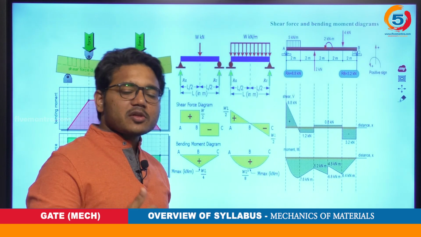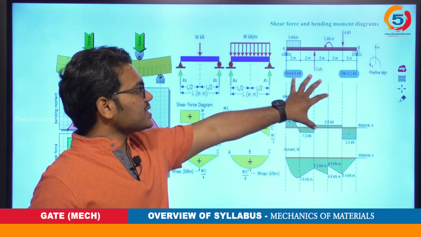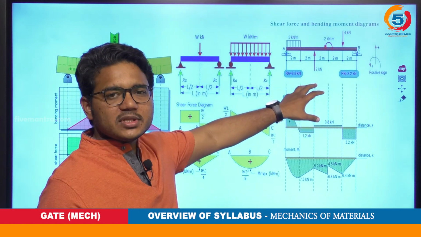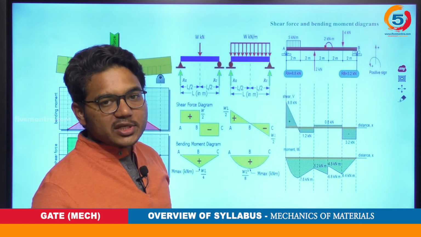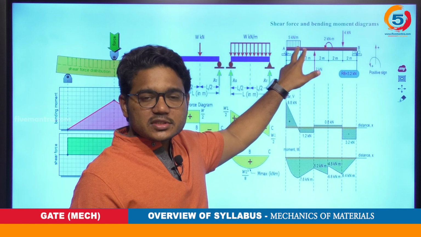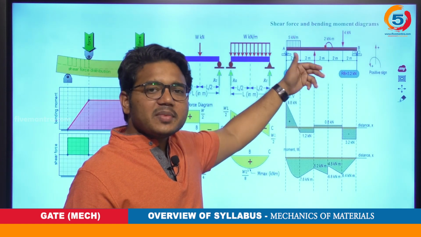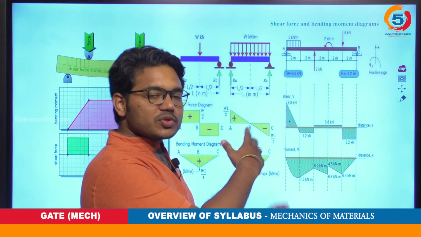That also comes under distributed load, isn't it? This is just to indicate how these problems could appear. It could be a combination of many loads like a moment, a point load, a distributed load. A beam can be subjected to a variety of loads.